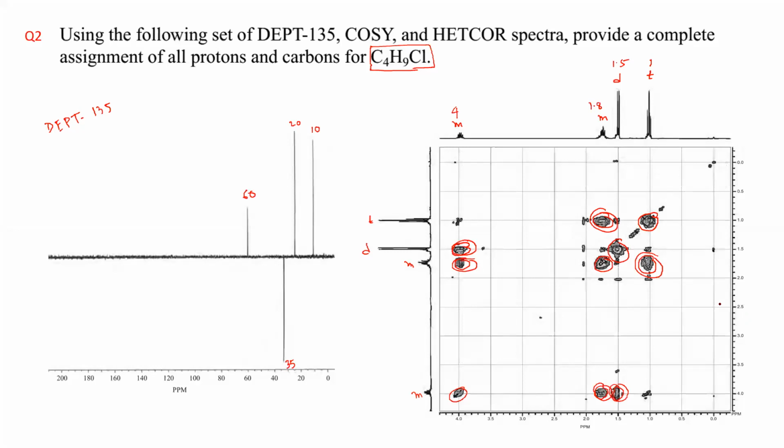You are done with the spectrum, right? The formula is C4H9Cl. So let us move to the HSQC spectrum.